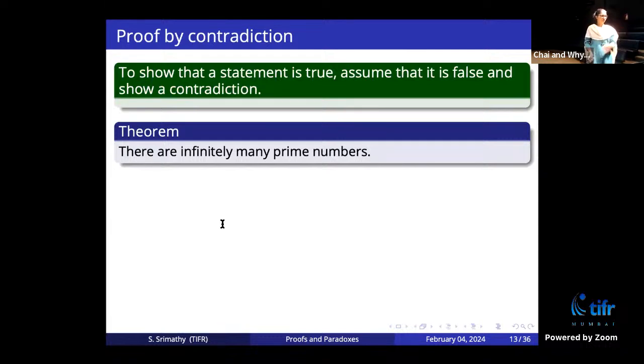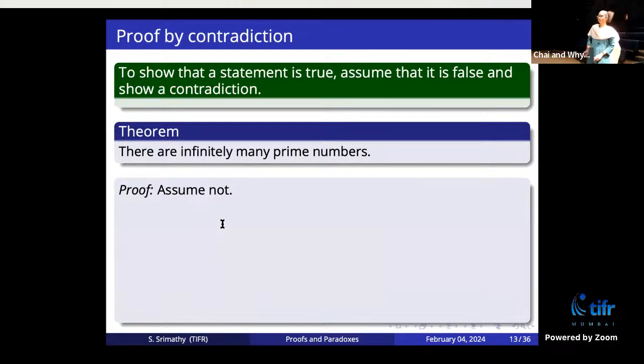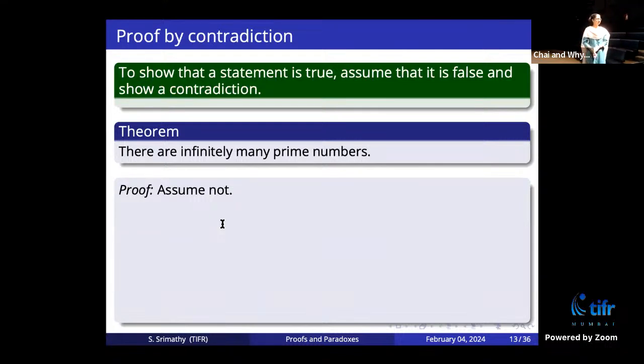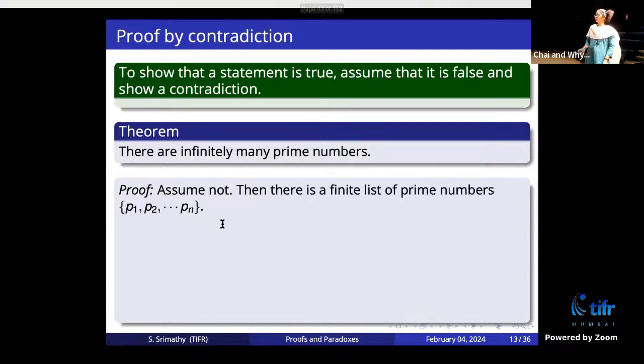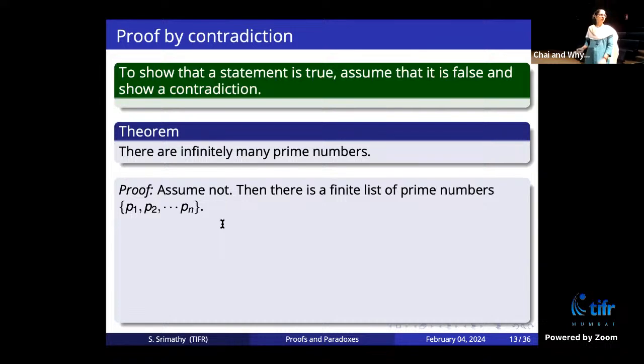Yes, the same argument goes for any n. Right. So assume not. Suppose there are not infinitely many primes. Let's say there is only a finite set of prime numbers. Let's call them P1, P2 up till Pn. These are the only prime numbers. Here n can be any finite number. N can be 100, 1000, can be anything. But suppose there are only finitely many of them.